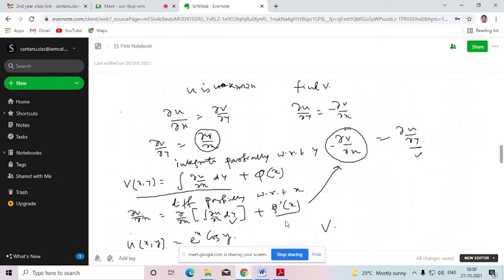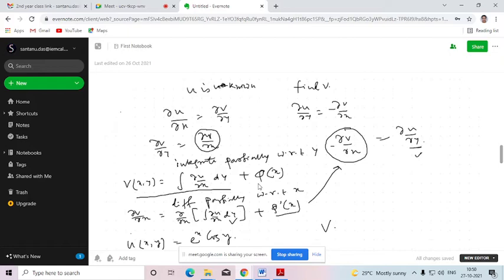Now we replace this term instead of ∂v/∂x. Here this is known, only this is unknown, so by solving this we will get the value of φ(x). Then by substituting it here, we will get the value of v(x,y). In that way also we can find the corresponding harmonic conjugate of u, if it is not mentioned, to frame the analytic function f(z). Is that clear?